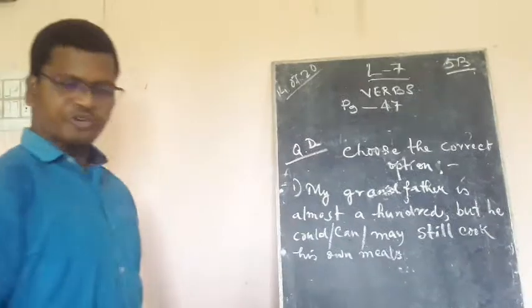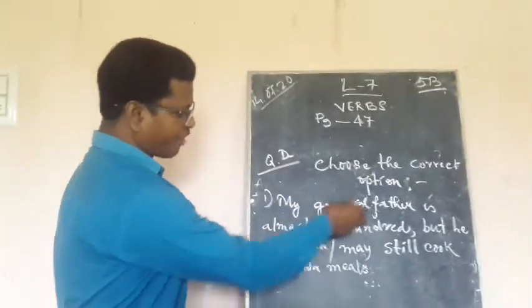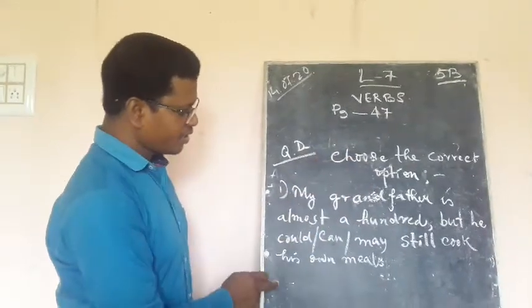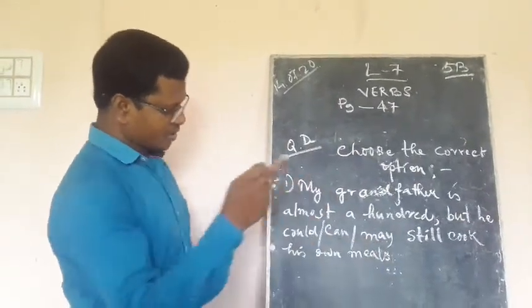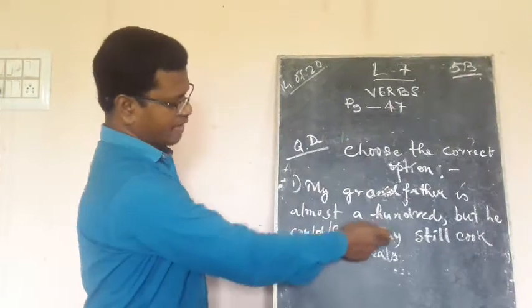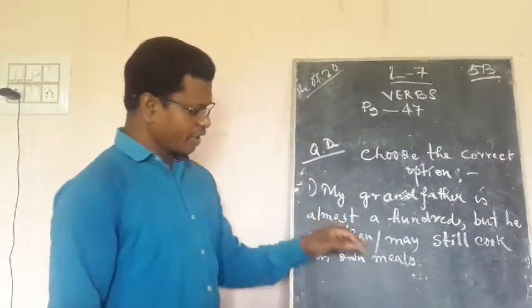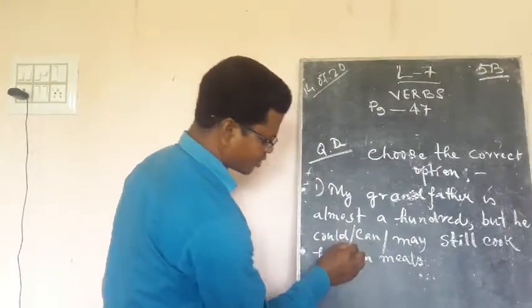So this is what you are going to write. My grandfather is almost 100, but he, within the options, could, can and may still cook his own meals.